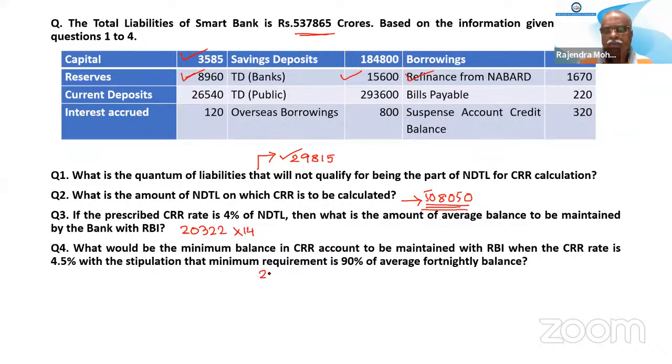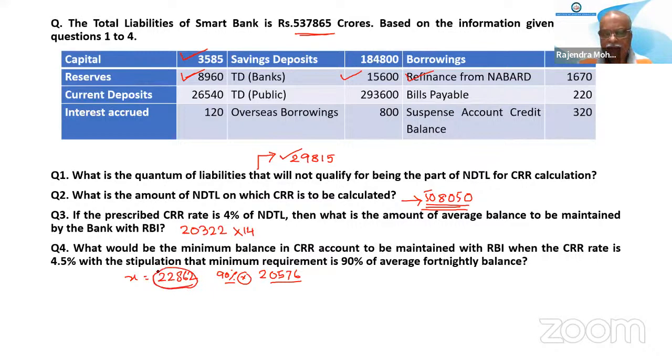20,576. This is the answer, or this is the 4.5%? This is the answer. So this is the 90%. Yes, okay, 90% of X. So what was the X amount that was coming? 22,862.